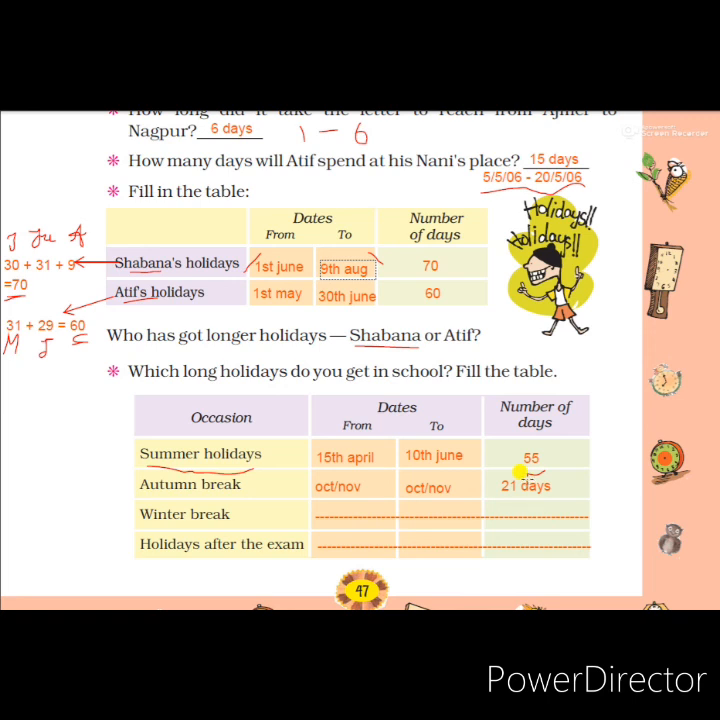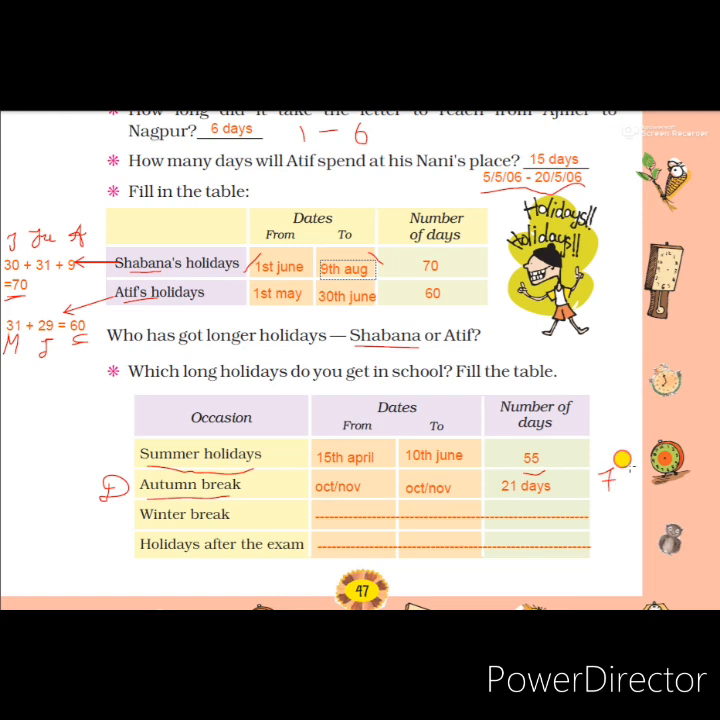The other one is asking about autumn break holidays. That means at Diwali time, Diwali holidays, we are getting 3 weeks. That means 21 days. So these two holidays we are counting. How many total are we getting? 55 plus 21, 76 days we are getting the holidays.